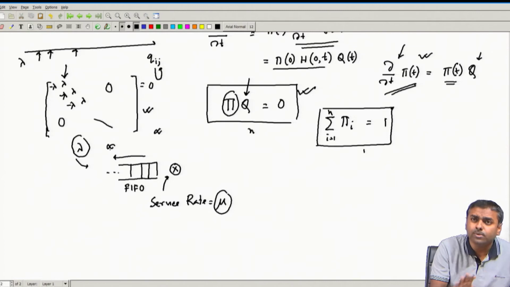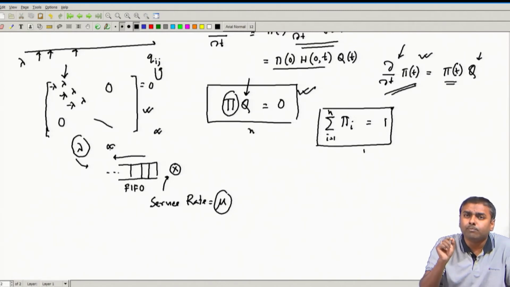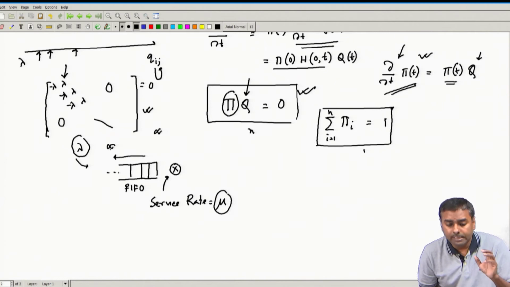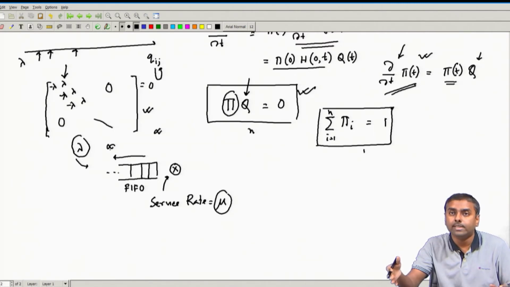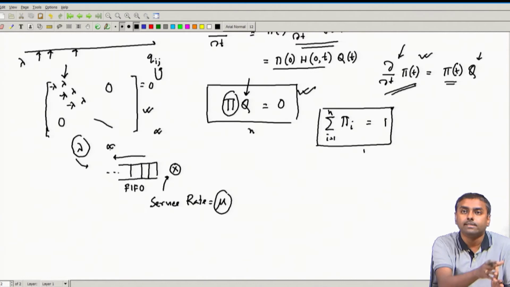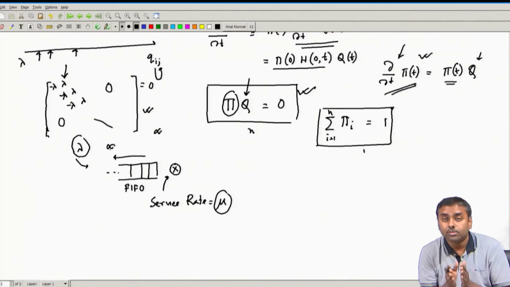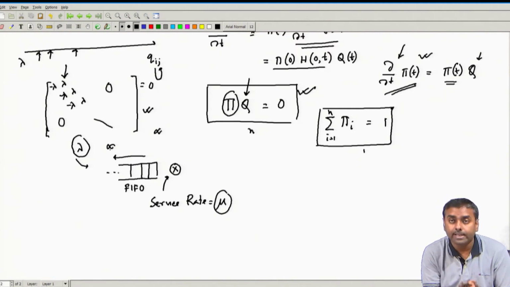Whenever you do this queuing analysis, the first thing you have to come up with is the proper state description. The state description should be in such a manner that it summarizes the whole thing and is not leaving anything. If it is leaving something, then the next step will not depend just on that; it will depend on something else that you have not given in your state description. So, I have to be careful while defining the state.